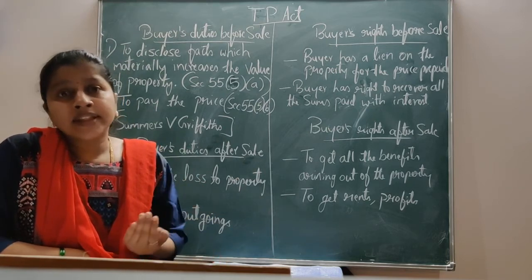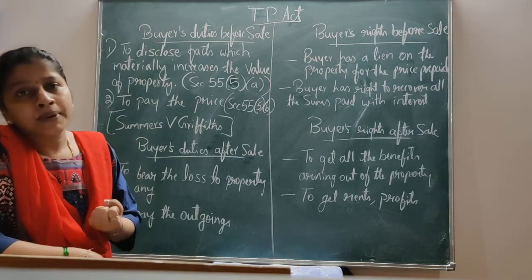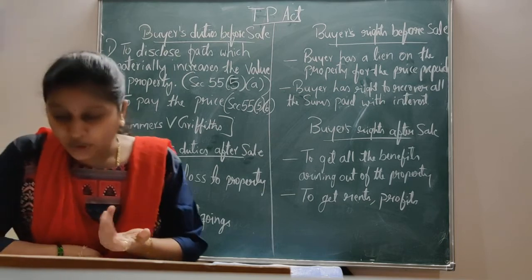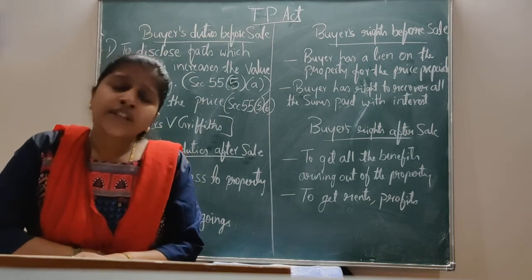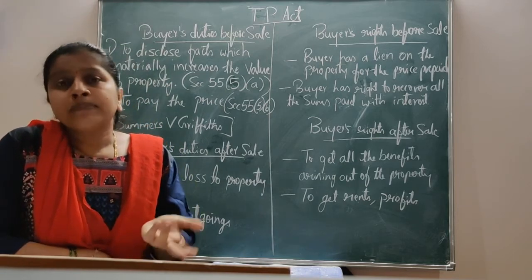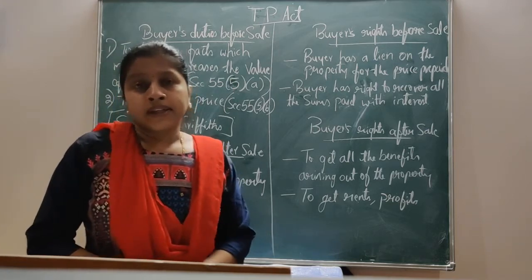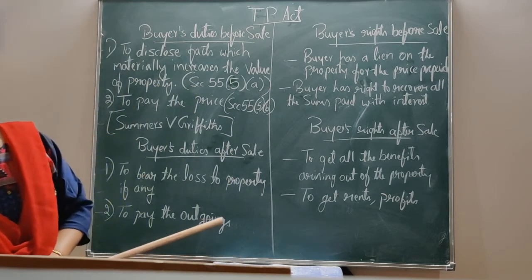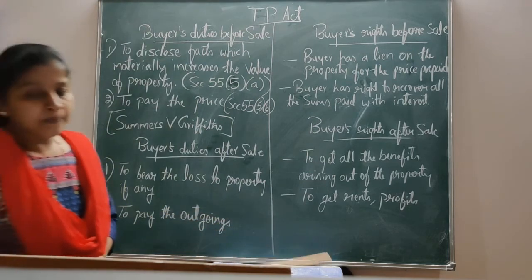When the buyer gets the ownership, when he gets the absolute interest over the property, he has to pay the outgoings, public charges. Together with the ownership, this liability is also transferred to the buyer. This is the duty of the buyer, to pay the outgoings as well as to bear the loss to the property if there is any.